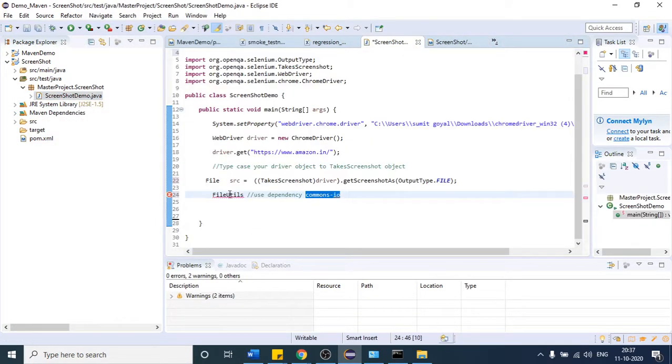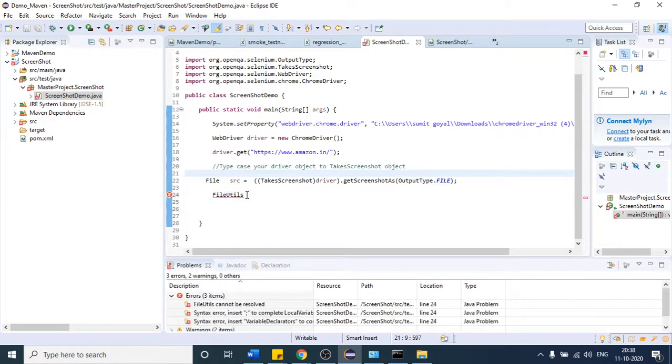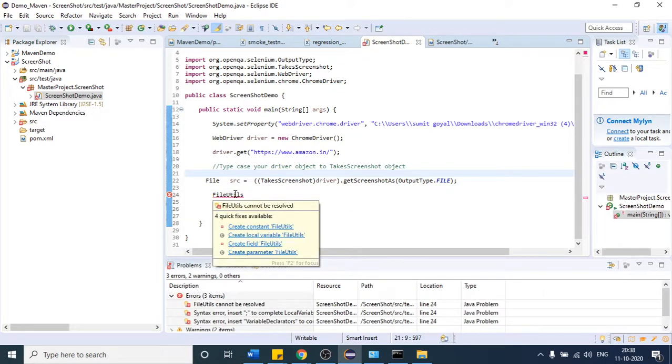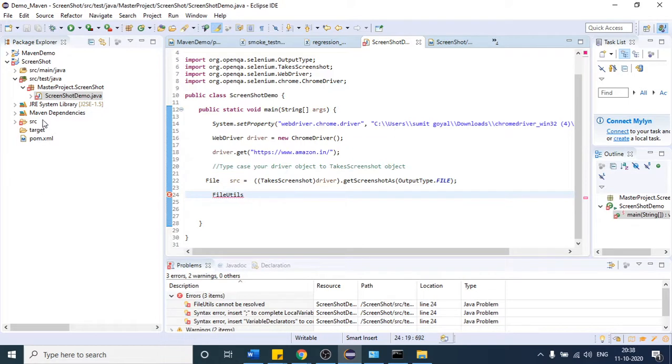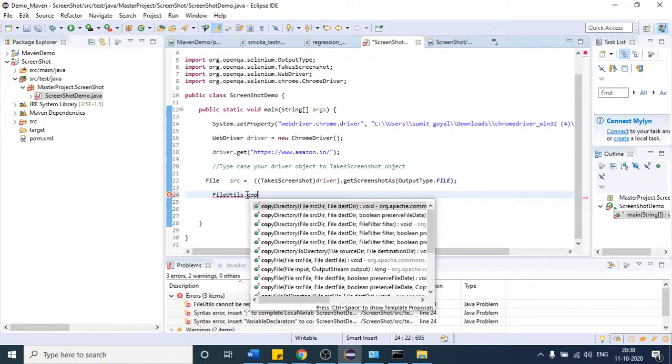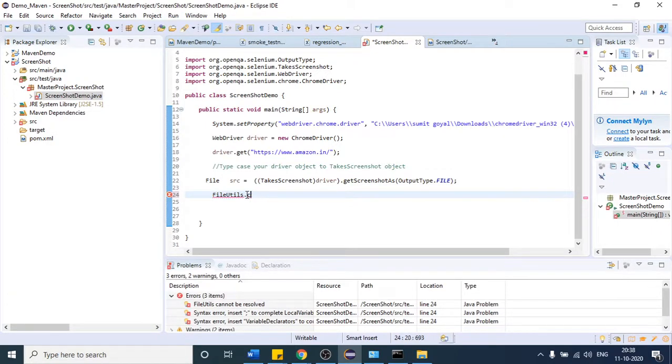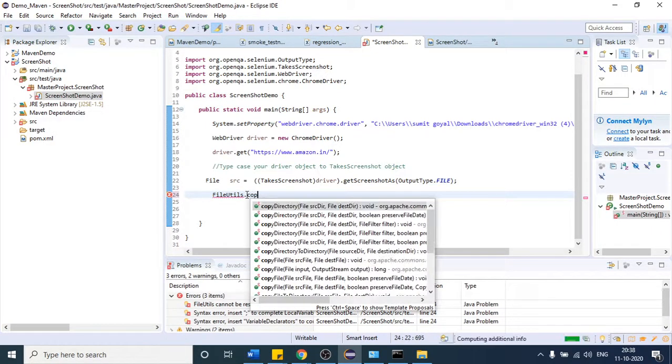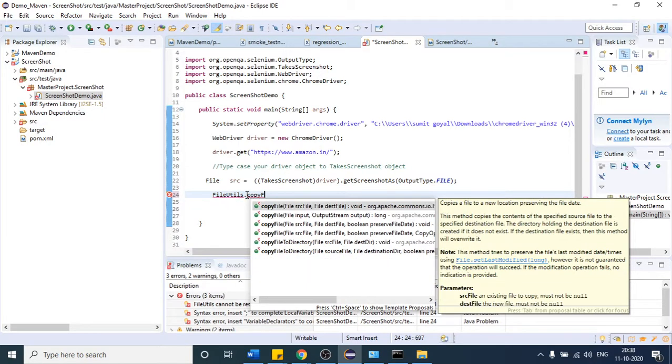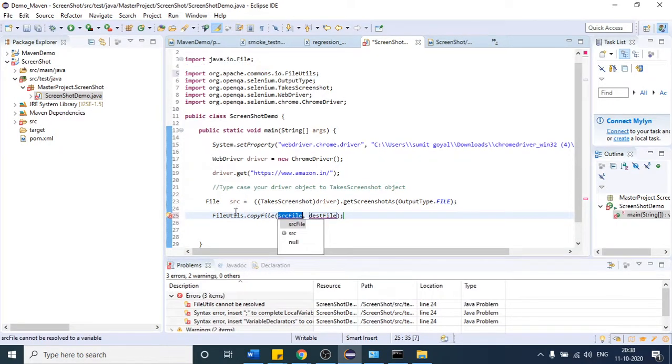This time if I say import, it is still not showing. Let us remove this. Save it. Let me write the code after that dot. Dot copyFile. This method will help you copy the file. Okay, so it has imported.